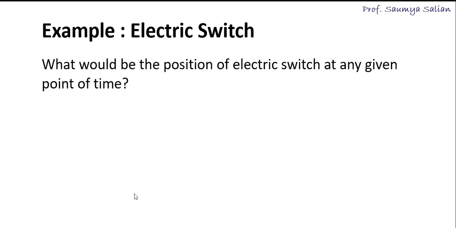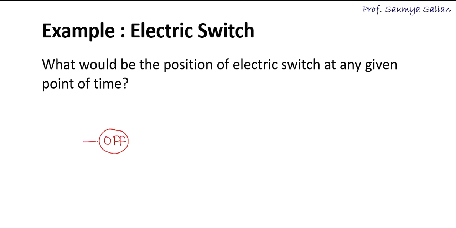Let's take an example of an electric switch. This is an informal example. We have to find out what would be the position of an electric switch at any given point of time. So let's consider initially the switch is in the off state.